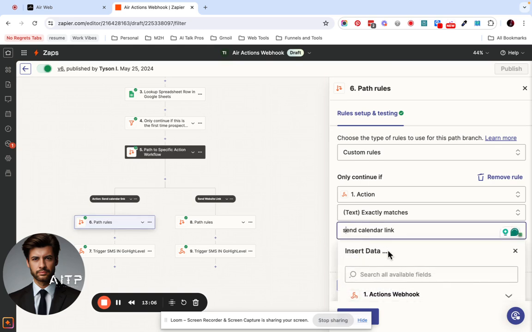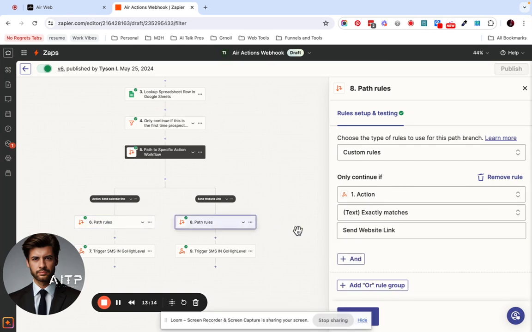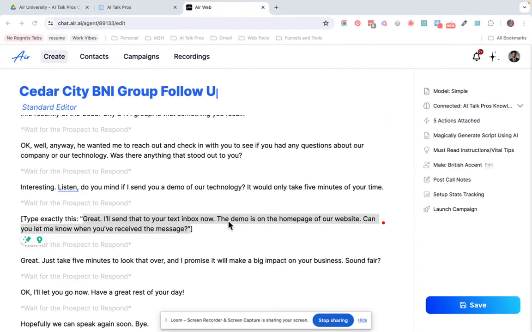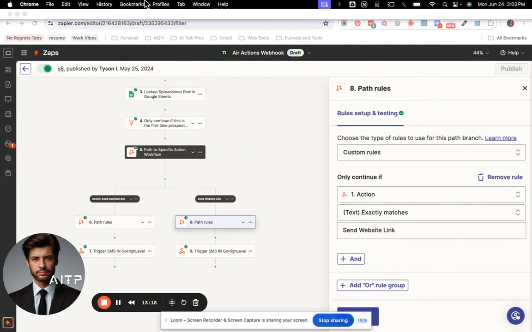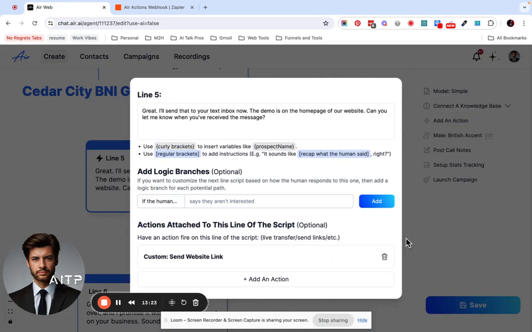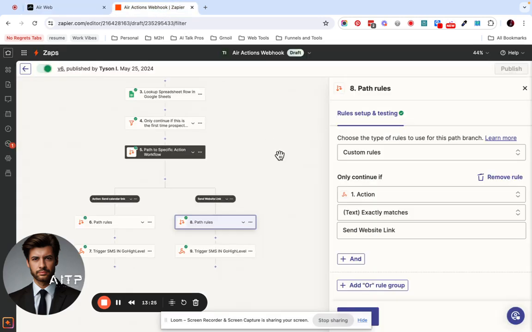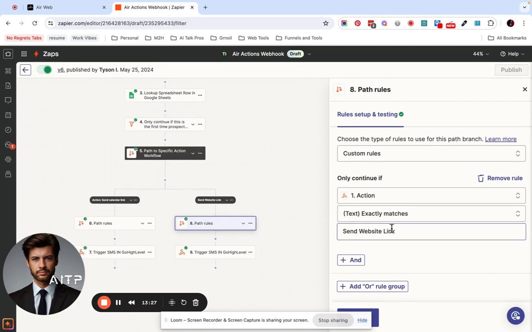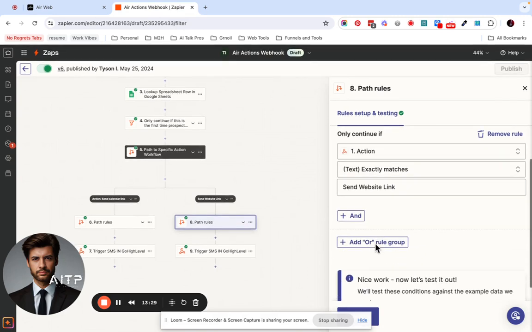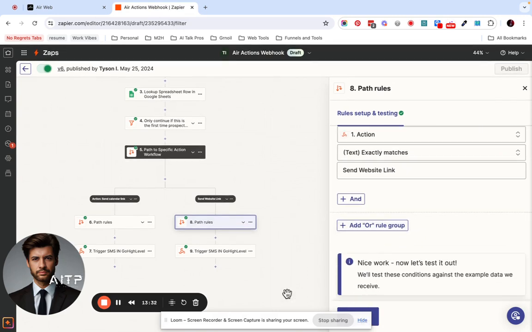I think this needs to be uppercase for this one. We'll come back and check that later. That's something I'll do some other time. But we have send website link, and let's look at this action here. My bad. Send website link. So that matches perfectly. That's what we're looking for. So we can go ahead and test if this fires.